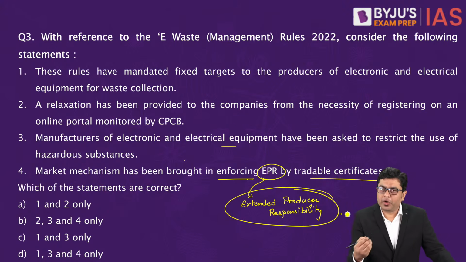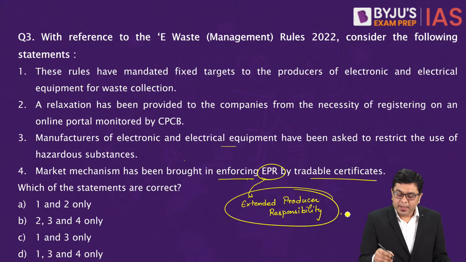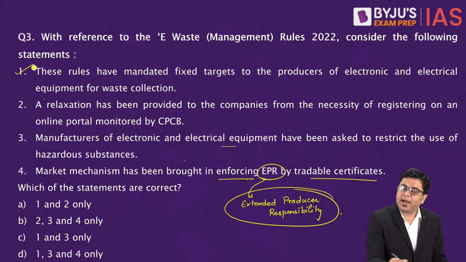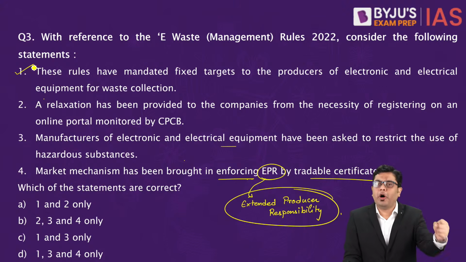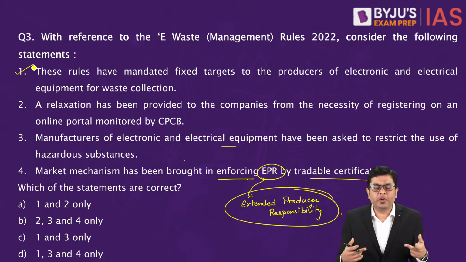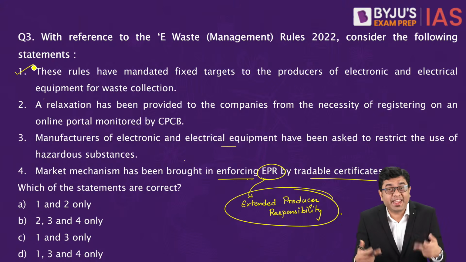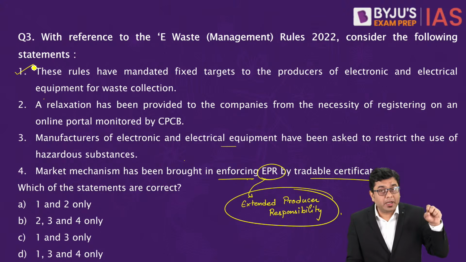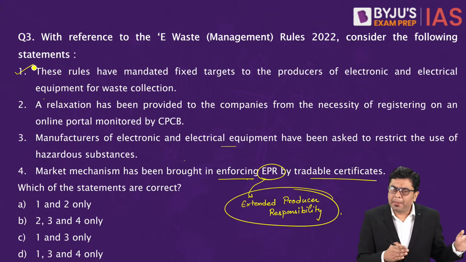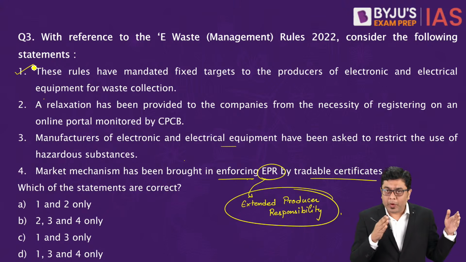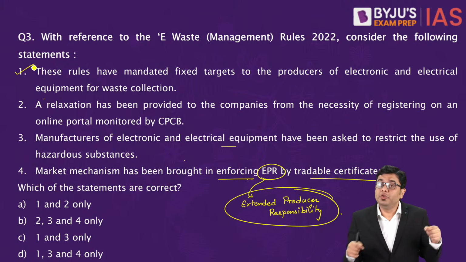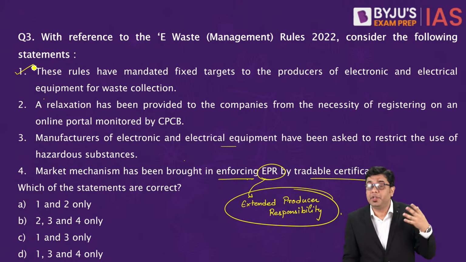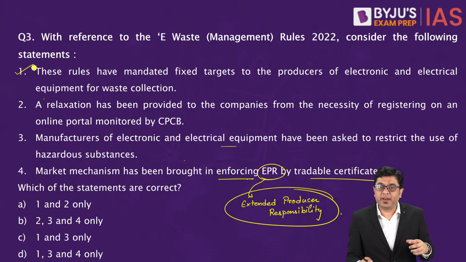So, here if you take a look at the statements, the first statement, that these rules have mandated fixed targets, that is absolutely correct. Now the producers of electronic and electrical equipments, based upon the total amount of production or the total amount of sales generated, whichever might be the case, they have got a mandated target whereby in the year, let's say between 24 to 26, you have to collect 60% of the total waste that you have generated.